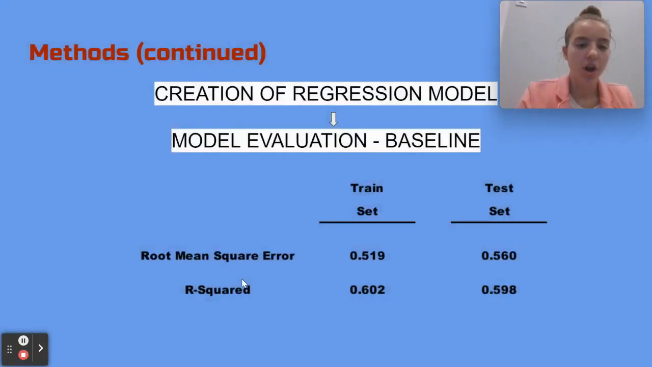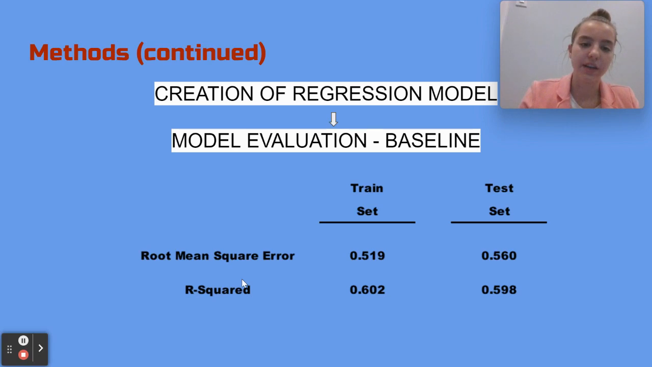A linear regression was created using only PC1. The data was randomly split using a test/train split, with 44 in the train and 15 in the test groups. Root mean square error and R-square calculations were done on both the test and train sets. The initial regression of using PC1 resulted in a baseline performance of a root mean square error of 0.519 for the train set and 0.560 for the test set. Similarly, the initial regression had an R-squared value of 0.602 for the train and 0.598 for the test set.